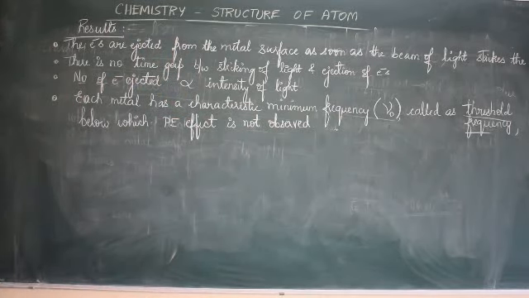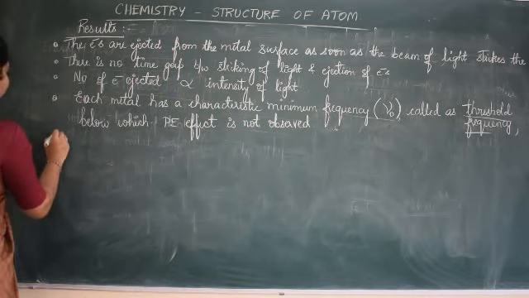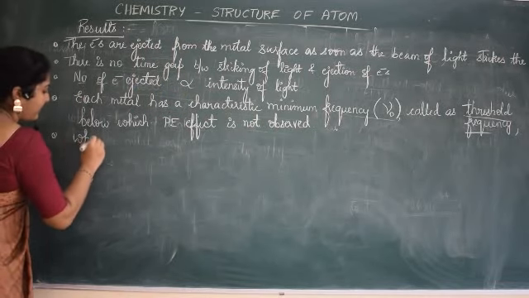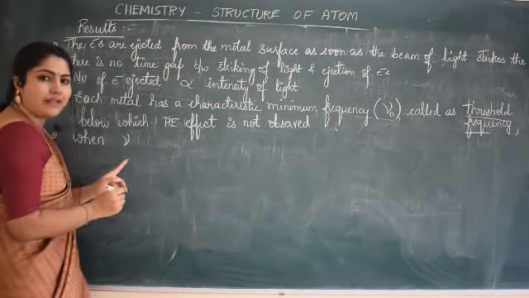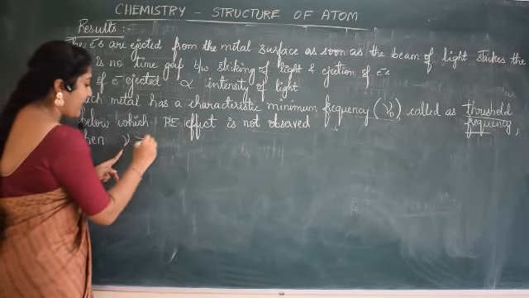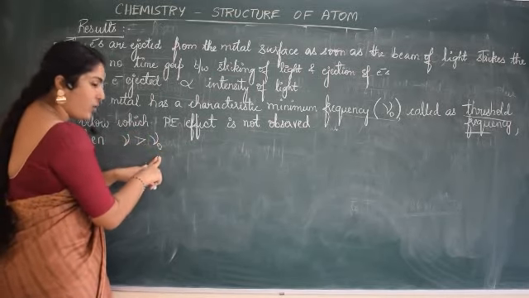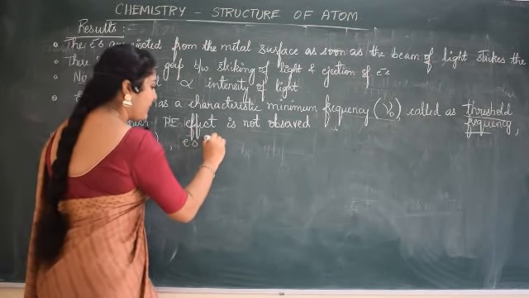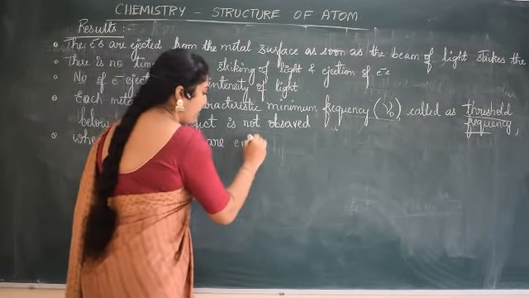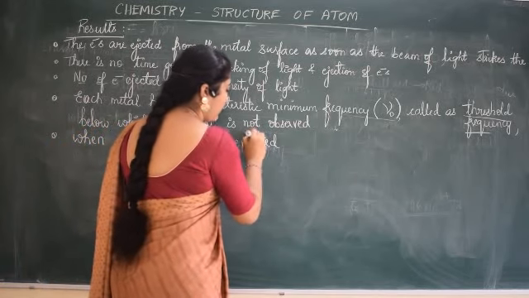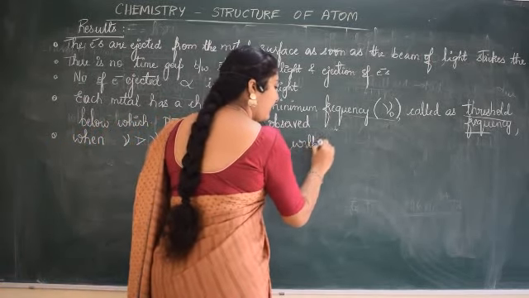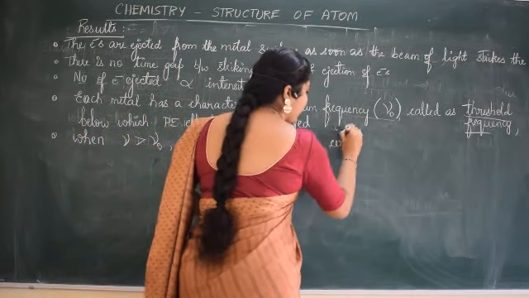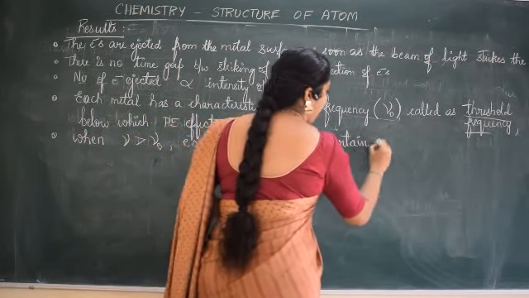And next, observations. When frequency, I'll denote it as nu, is greater than threshold frequency, electrons are emitted, that means ejected, with certain kinetic energy.